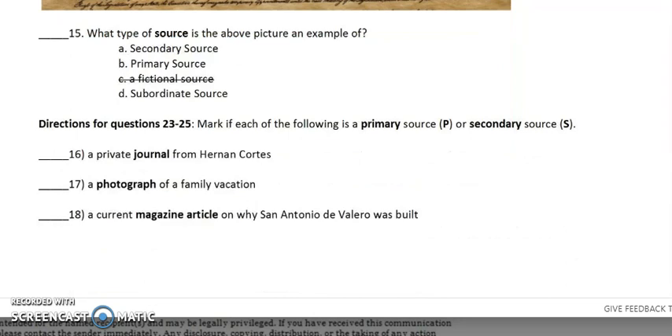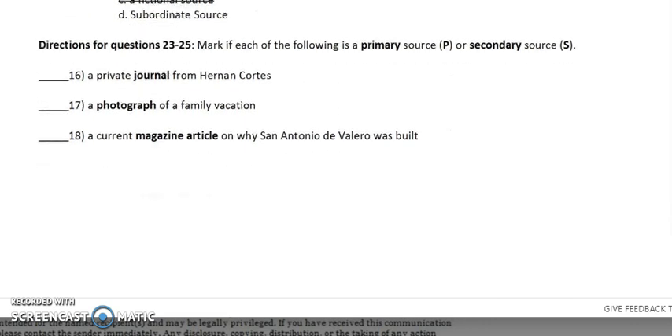Directions for questions 16 through 18. Mark if each of the following is a primary source, P, or secondary source, S. 16. A private journal from Hernan Cortez. Number 17. A photograph of a family vacation. Number 18. A current magazine article of why San Antonio de Valero was built. End of test.